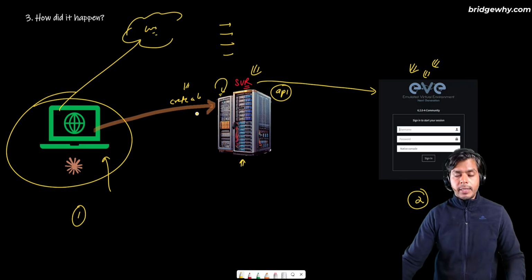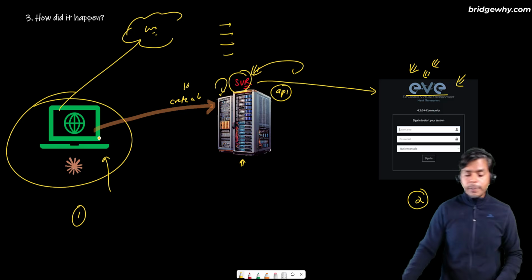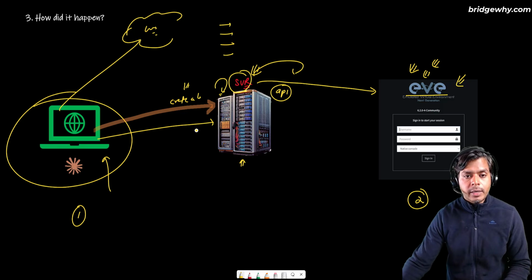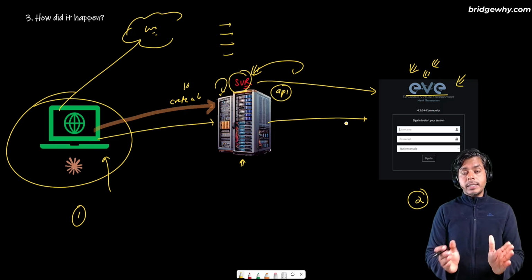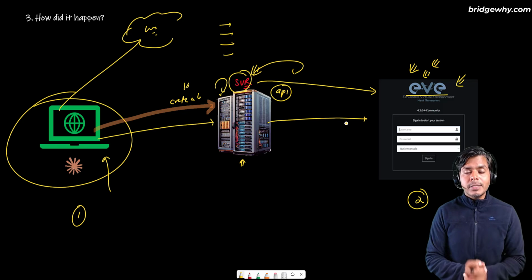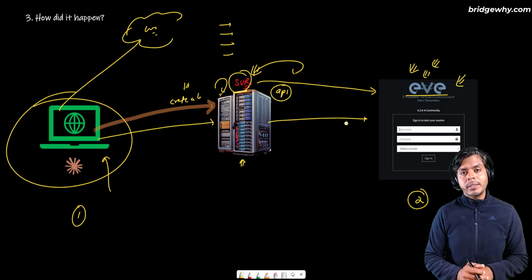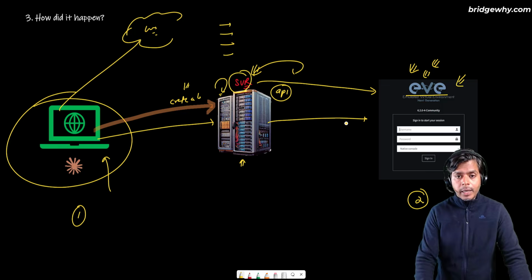For example, if I say in my common language create lab, the server will convert this into the API which EVE-NG understands, and EVE-NG will get a message that I need to create a lab. Similarly, when I say from this chatbot, create 3 routers and 1 switch, the server will convert this request into an API. EVE will understand this API, and it will say, okay, I need to create 3 routers and 1 switch, then OSPF, then this. And this is how exactly things are working behind the scenes. As simple as that, right? So only 3 pieces. Anjali is so amazed to see this.